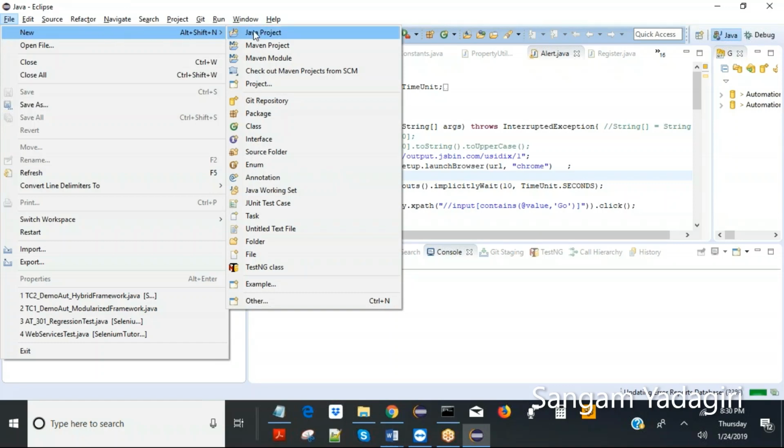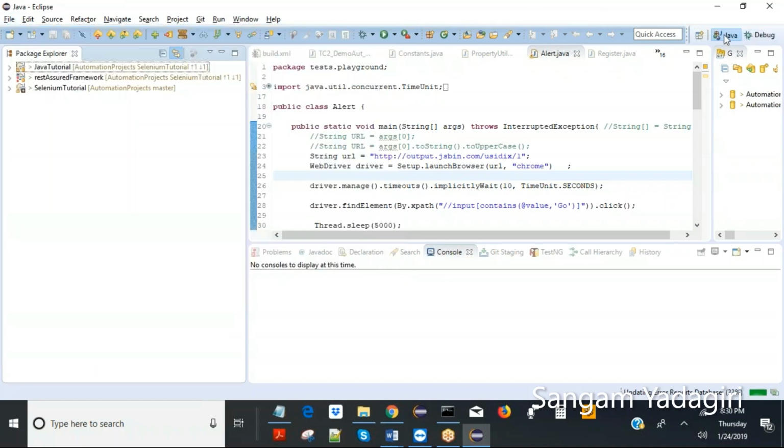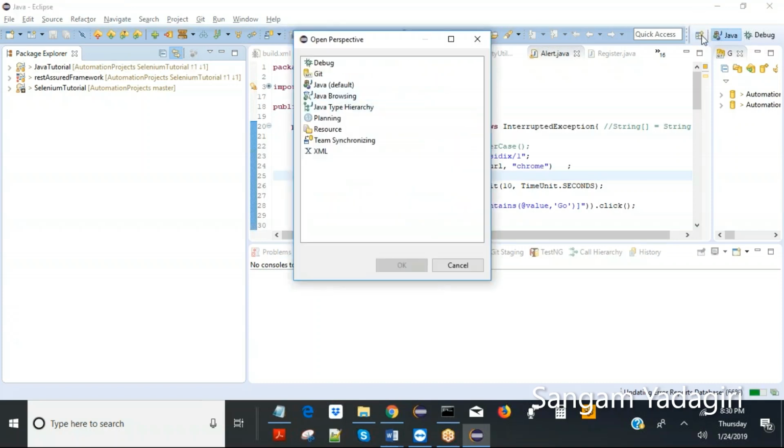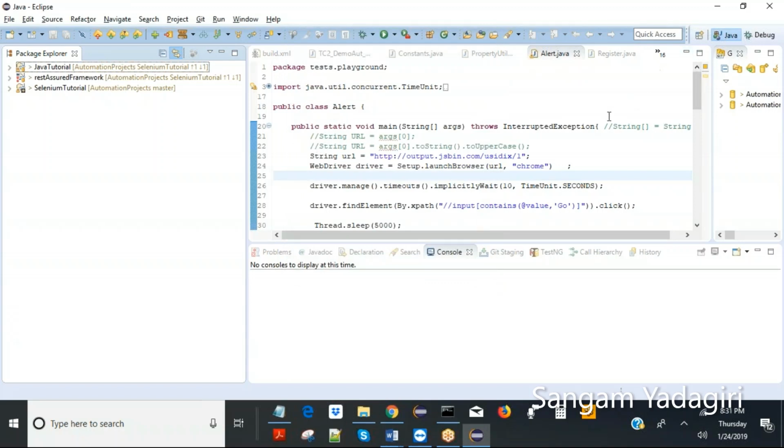First and foremost, once you open Eclipse, if you do not see the Java perspective, all you have to do is click on Java. If you downloaded the J2EE software, you can open this perspective by clicking on this, and here there will be other perspectives including J2EE and others. If by mistake you downloaded those, there will be Java too, but it will not be the default because the default will be J2EE or other. So just click on this. Java is the perspective you need, click OK, and it will highlight here. That means you will be able to write Java programs.